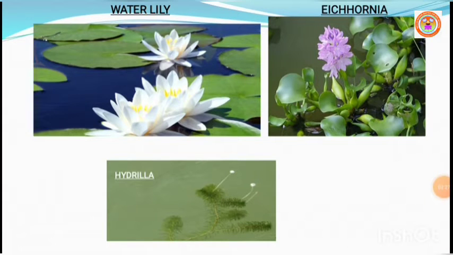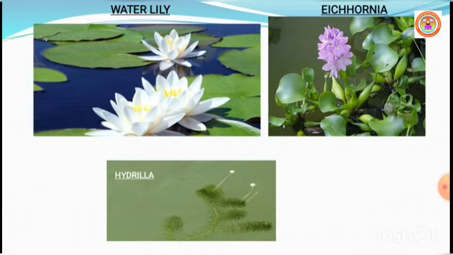In this picture, you can see the flowers of water lily and Eichhornia just above the water. Both are aquatic plants, but they are not pollinated by water. They are effectively pollinated by insects. But Hydrilla, at the bottom, a submerged plant, is generally pollinated by water alone.